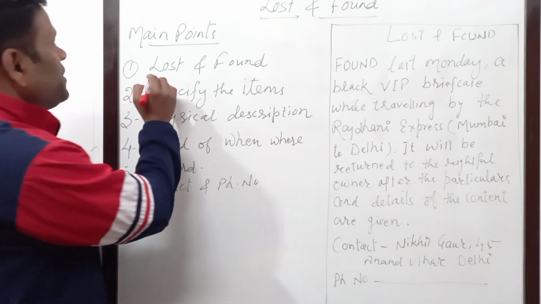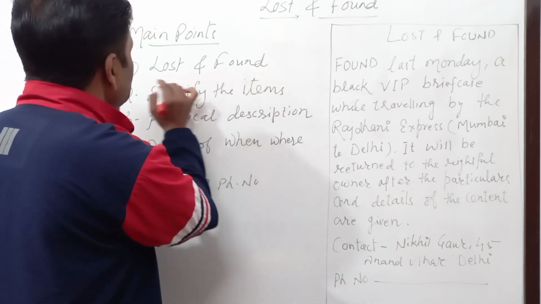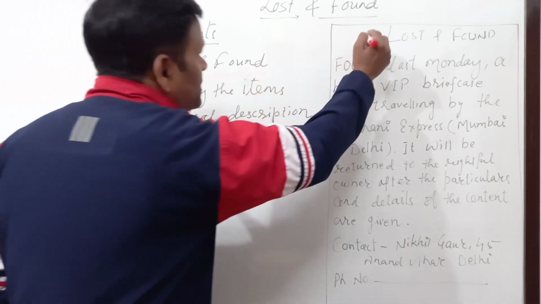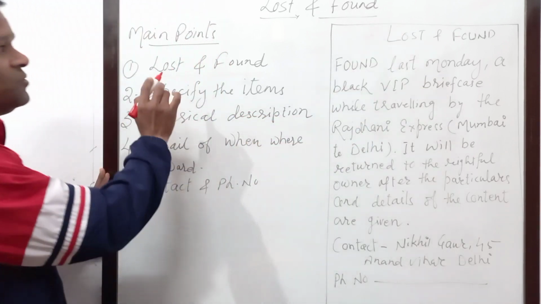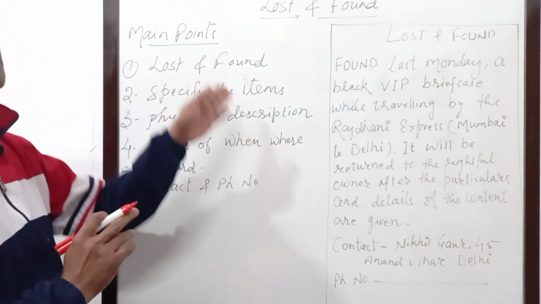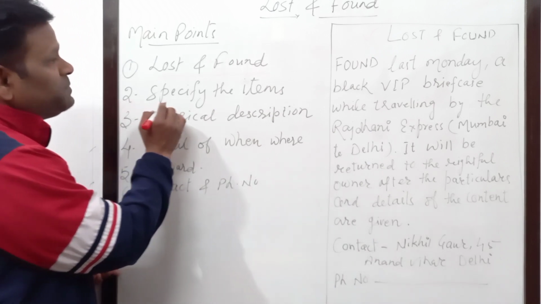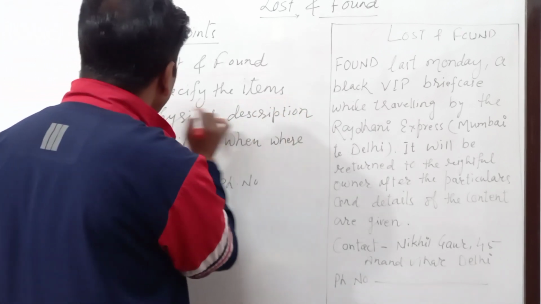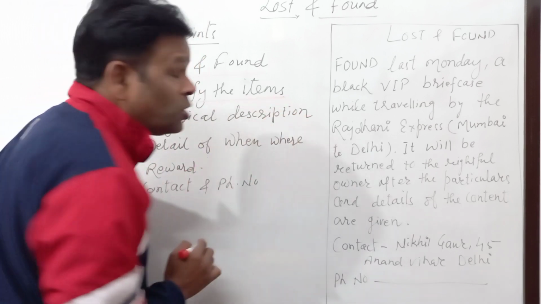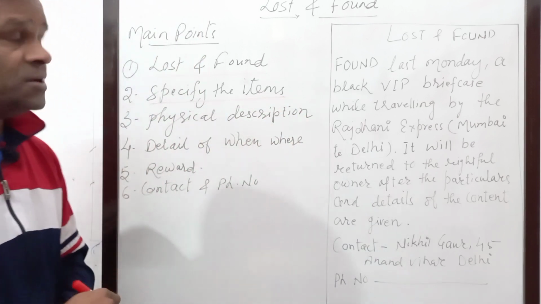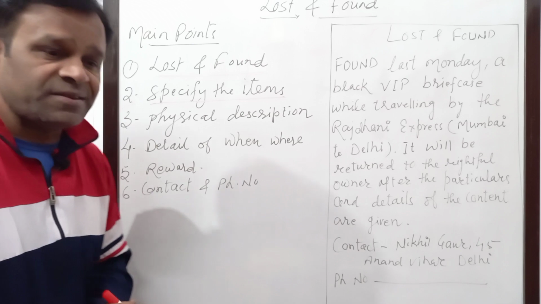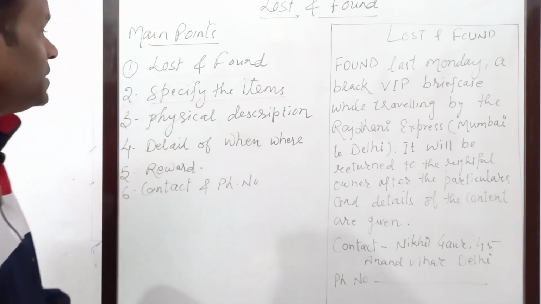So first of all, we have to give this heading, that is lost and found. It is already given there. So first you remember this, and this you can keep in capital letter. The second point is specify the item. Whatever item you have lost or found, that has to be specified. That must be given the detail of.